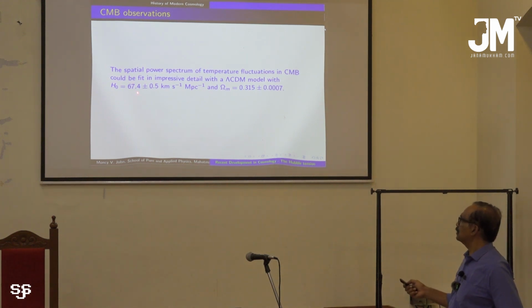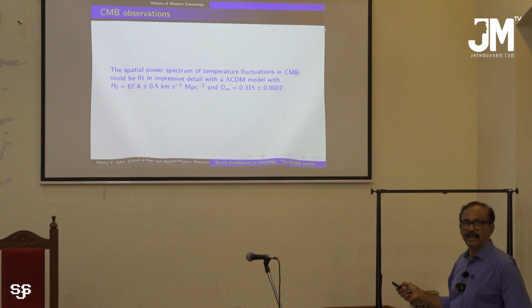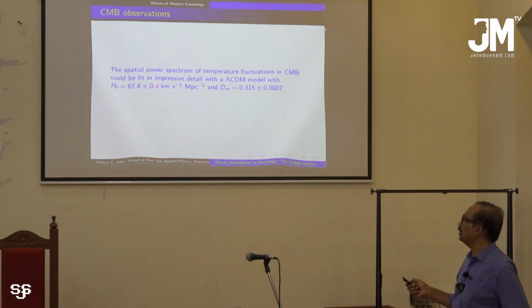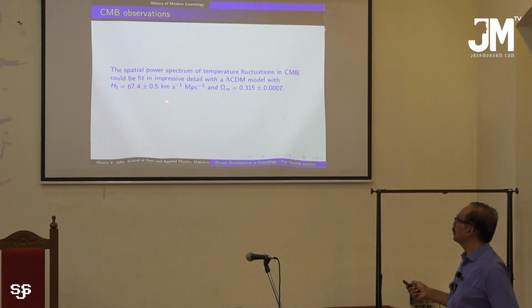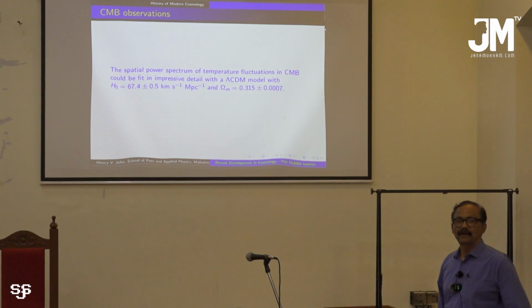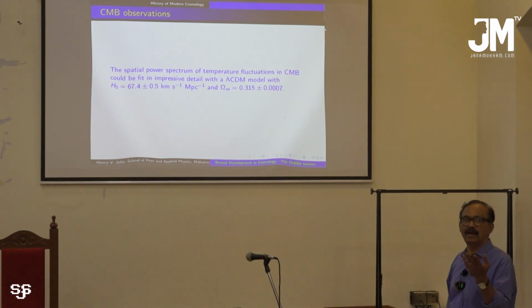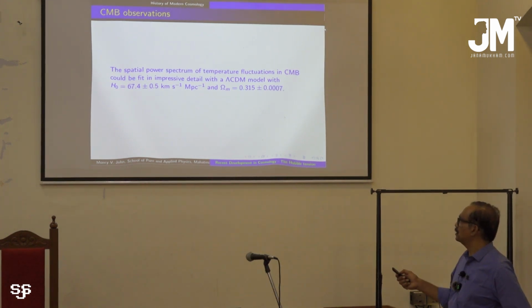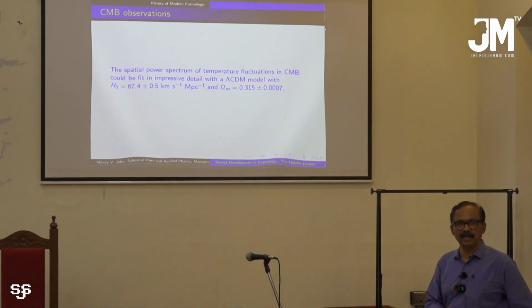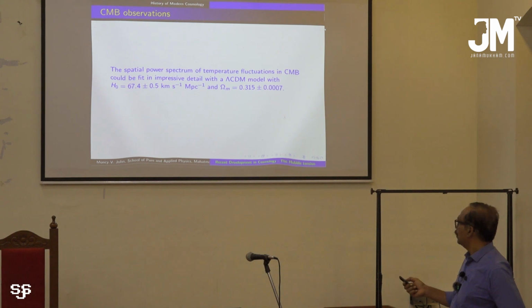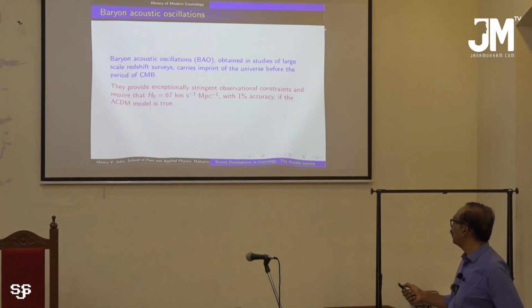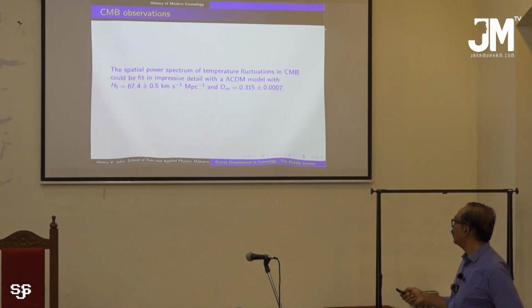This value is claimed to be very accurate because the error bar is only 0.5. When compared to its value 67.4, the error bar is very small, and all the cosmologists who work in the lambda CDM model claim that this value should be precise. So if the lambda CDM model is correct, then the present value of the Hubble parameter should be 67.4 plus or minus 0.5.